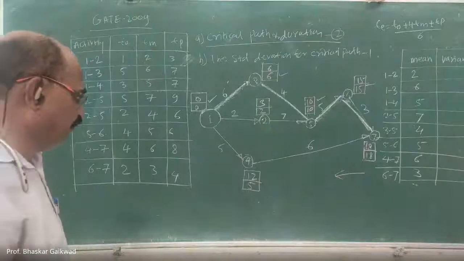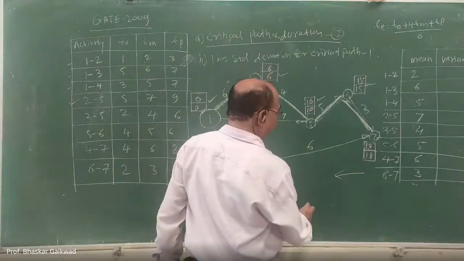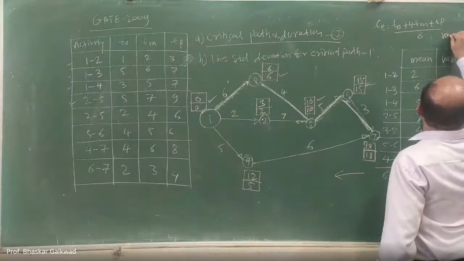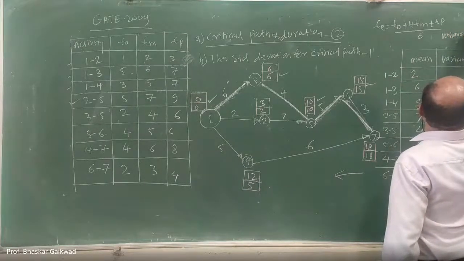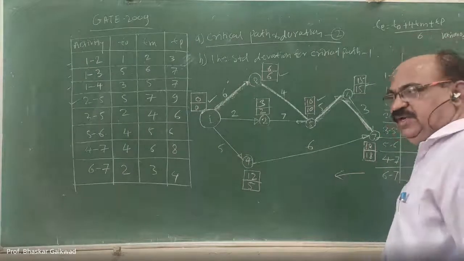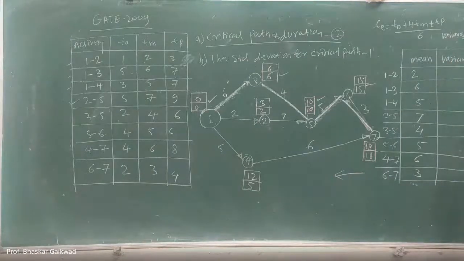Who will tell what is the formula for variance? Anybody can give the answer to me?